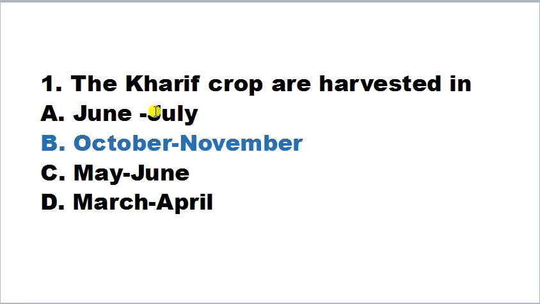Kharif crops are also known as summer crops because they are sown in summer during June, July, and this is harvested during October, November. And the other type of crop is rabi crop. What is a rabi crop? That is a winter crop and its season is from October to March.